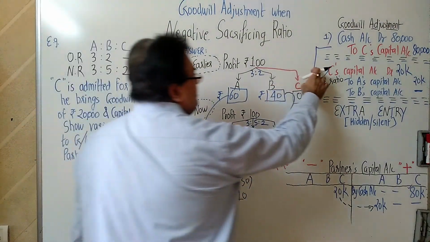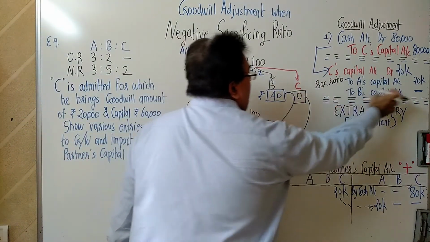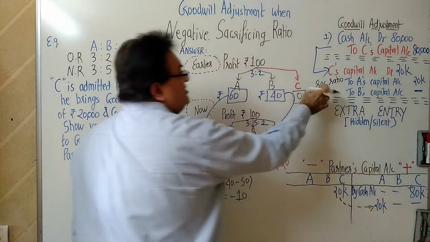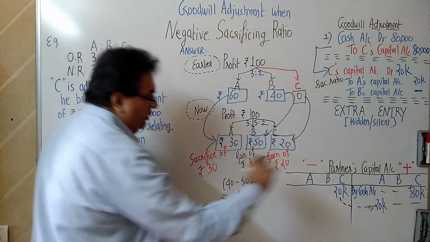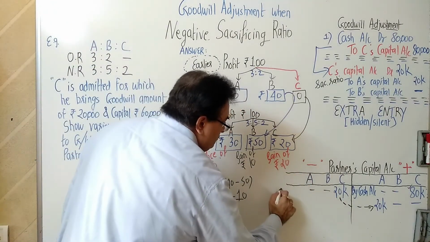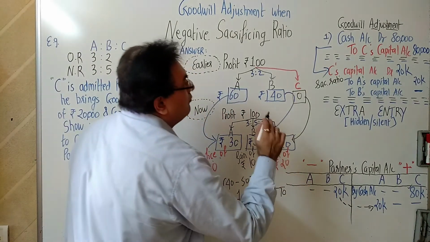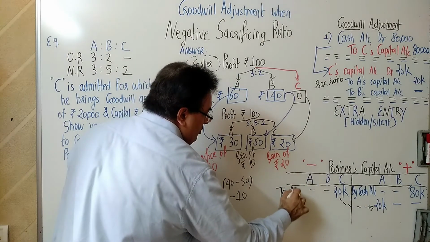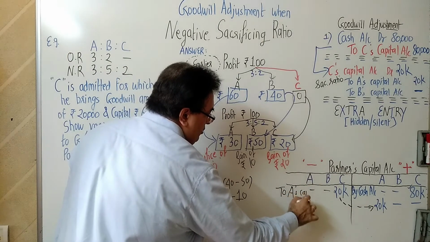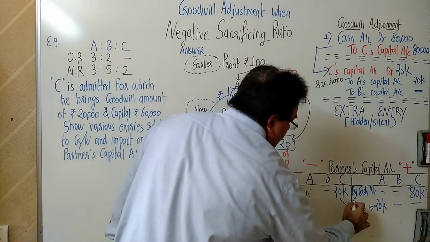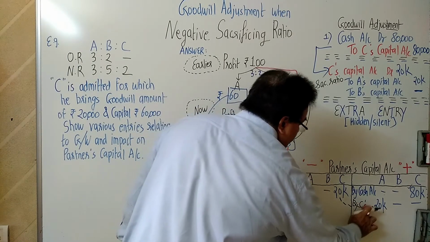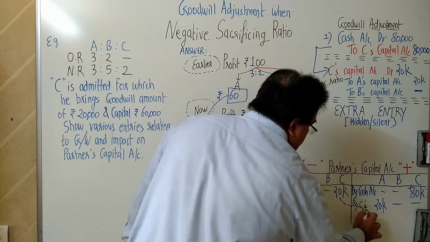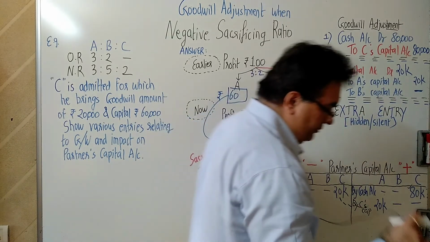So the entry is C to A. Sir, why have you not written anything in B? Because सैक्रिफाइस नहीं किया है B ने. Okay.